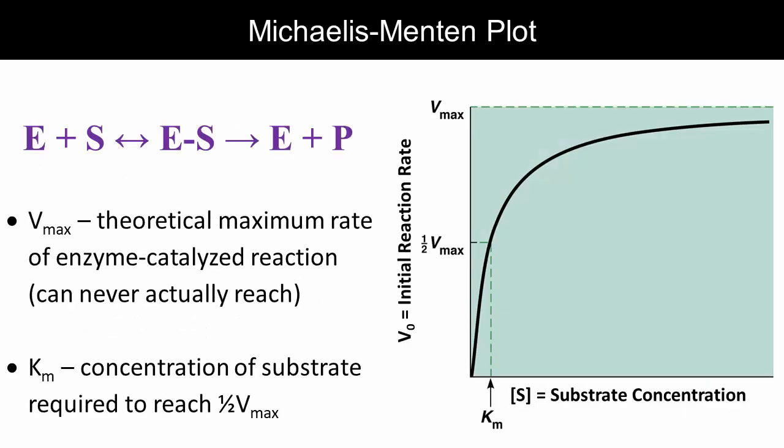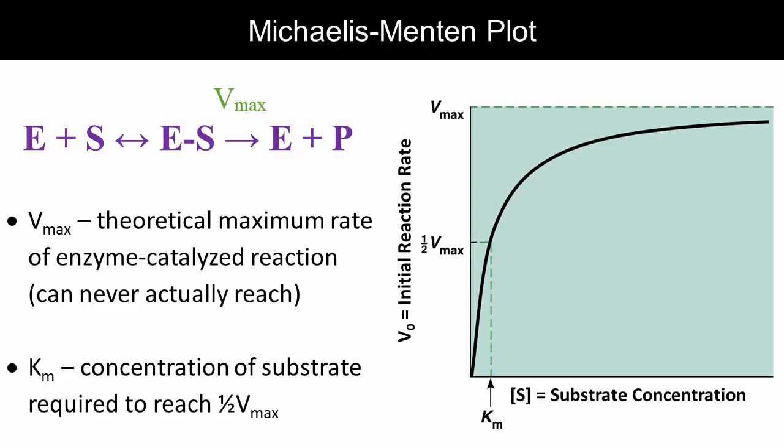As substrate concentration increases, so does V0. Linearly at first, but then it starts to level out. It approaches, but never quite reaches Vmax, the theoretical maximum rate of the enzyme. This is a rate at which the reaction would occur if after the product was formed, a new molecule of substrate bound the enzyme instantaneously. So Vmax is a parameter associated with the second part of this equation. The higher the Vmax, the better the enzyme is at carrying out this step.